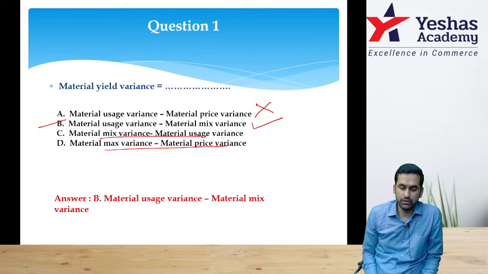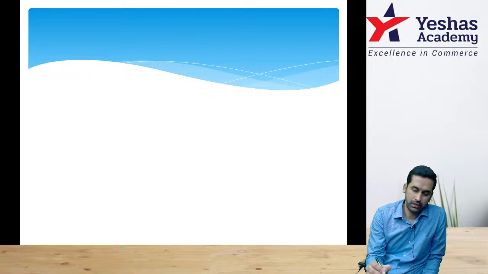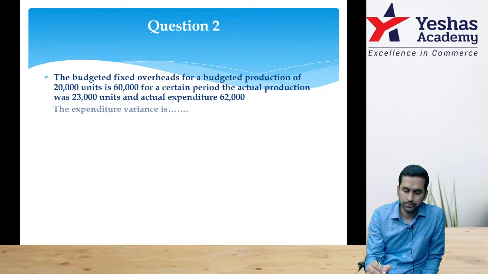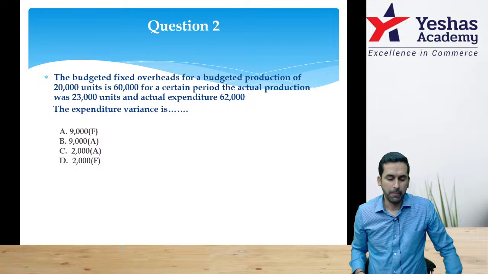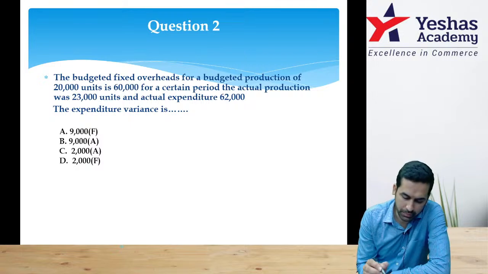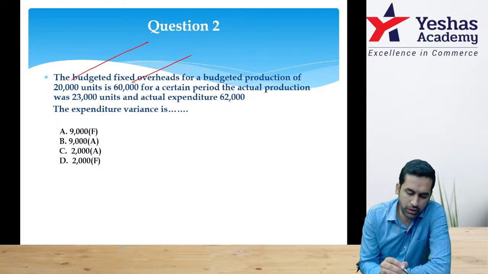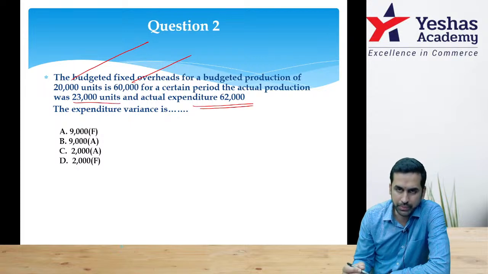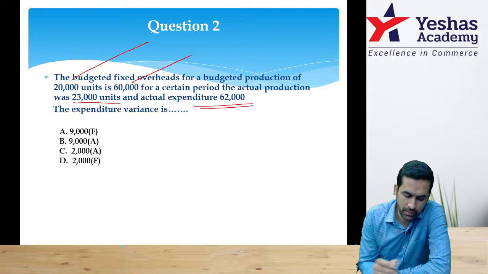This should be option B only. Let's move on. Question number 2. Budgeted fixed overhead for a period: 20,000 units, 60,000 rupees. Actual production 23,000 units, 62,000 rupees actual expenditure. Both units and amounts are given.